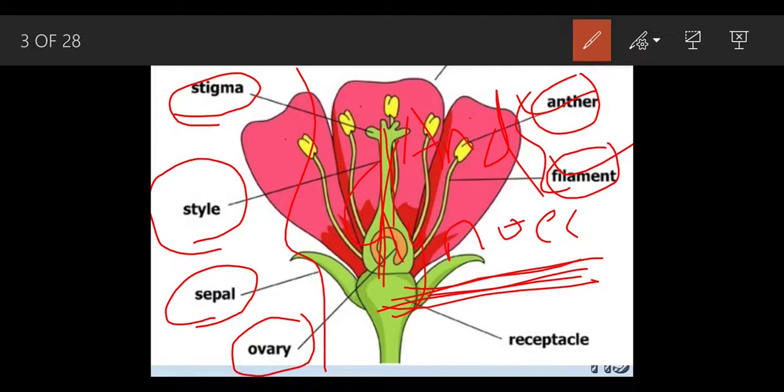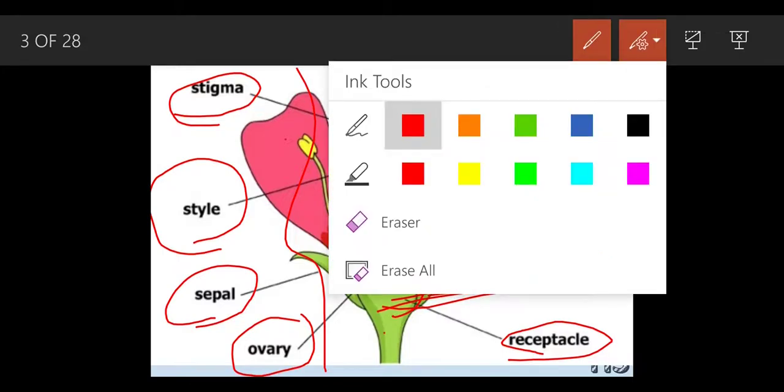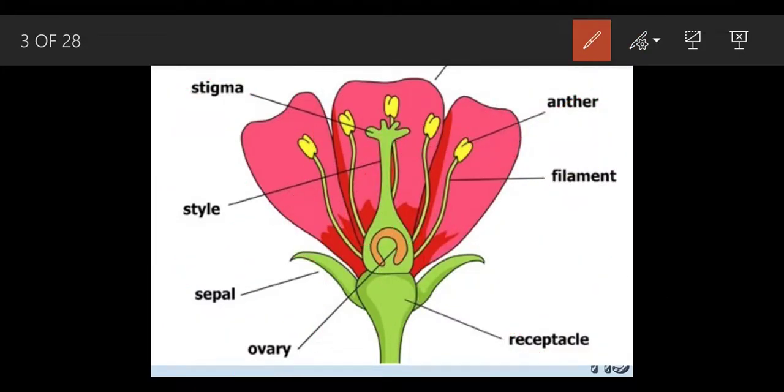Okay, what is this receptacle? The tip of the flower stalk expands into a cup shape. I'm going to erase this part for you. It is forming a cup shape. See, what do you mean by stalk? Stalk means that woody part that holds up the flower.